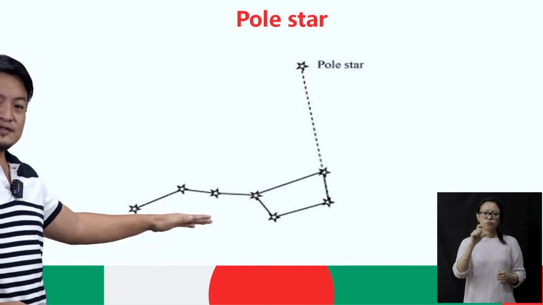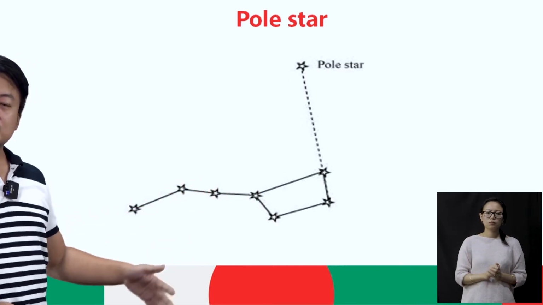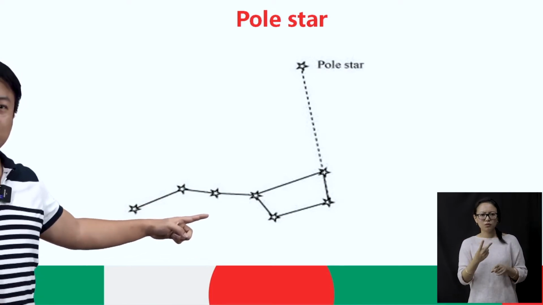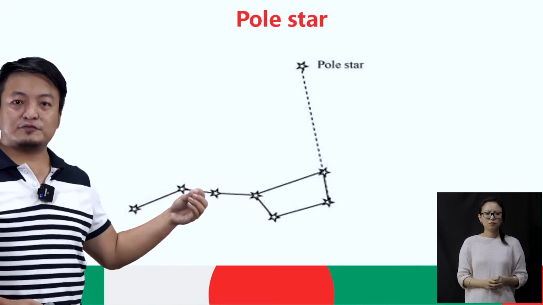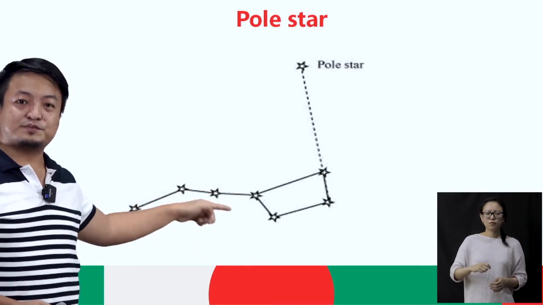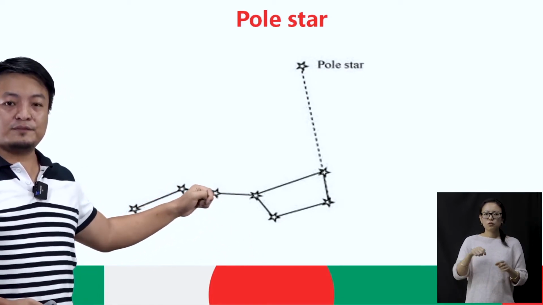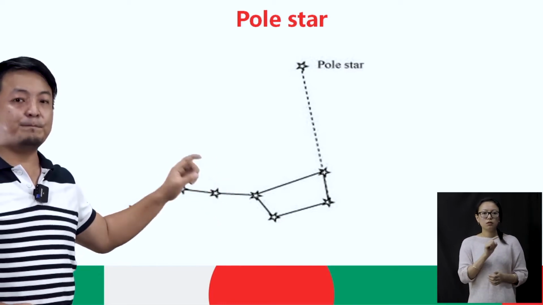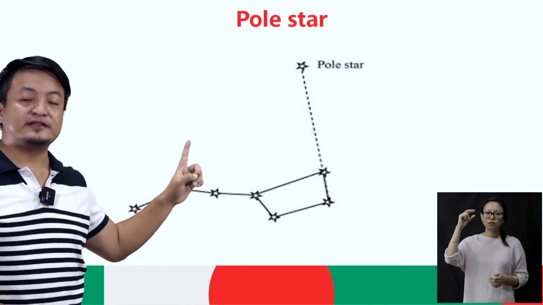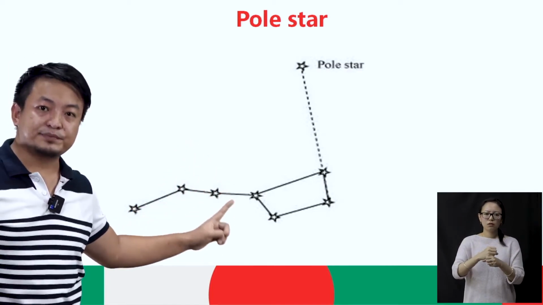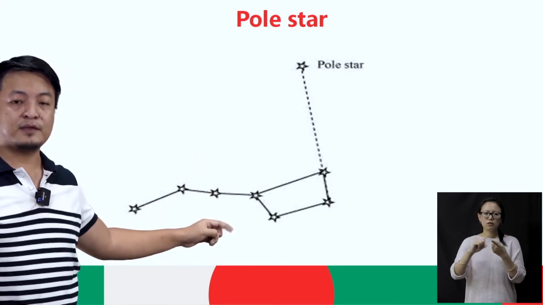Now these 7 stars look like a spoon, right? And locally we also say chamach. So it looks like a spoon. These 7 stars are also called the Big Dipper.